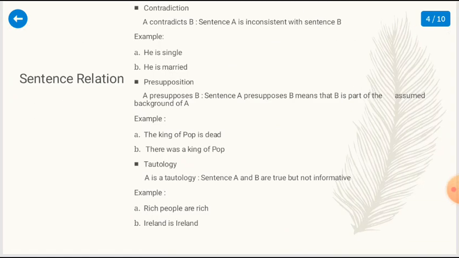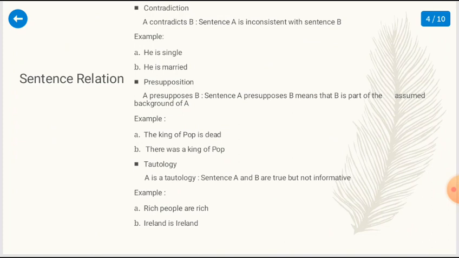And there is contradiction. A contradicts B. Sentence A is inconsistent with sentence B. Jadi di contradiction ini kalimat A dan kalimat B mempunyai makna yang berkebalikan. For example, he is single, he is married. Single and married are contradictory words.